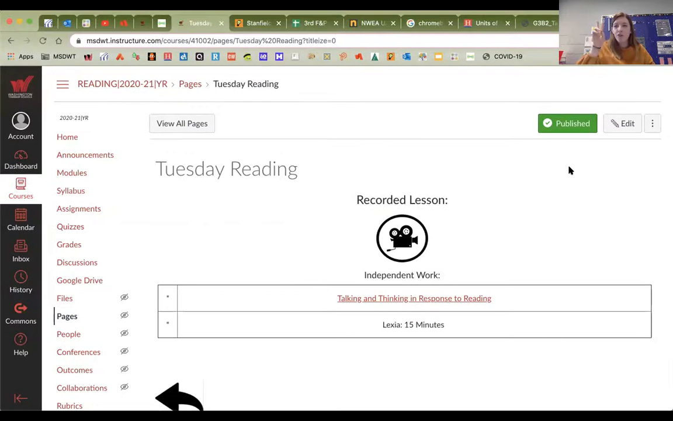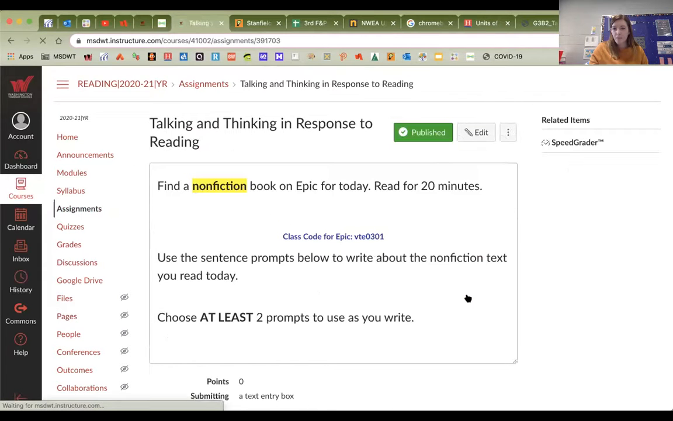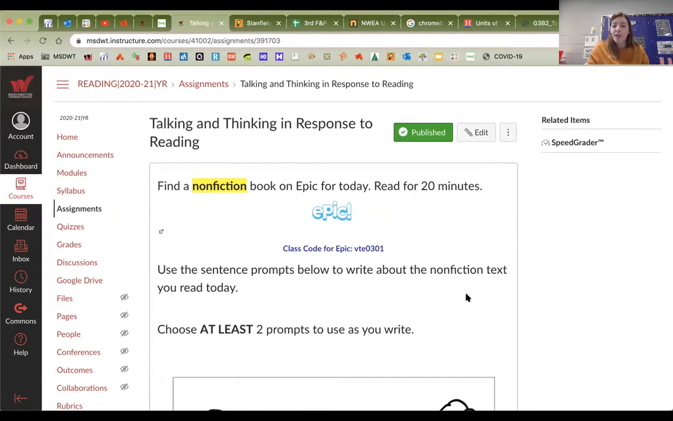All right, so you have two things to do for reading today. So your first is this talking and thinking in response to reading activity, and then Lexia. So let's look at this. It says, find a nonfiction book on Epic for today. You'll read for 20 minutes. I've linked Epic down here for you.